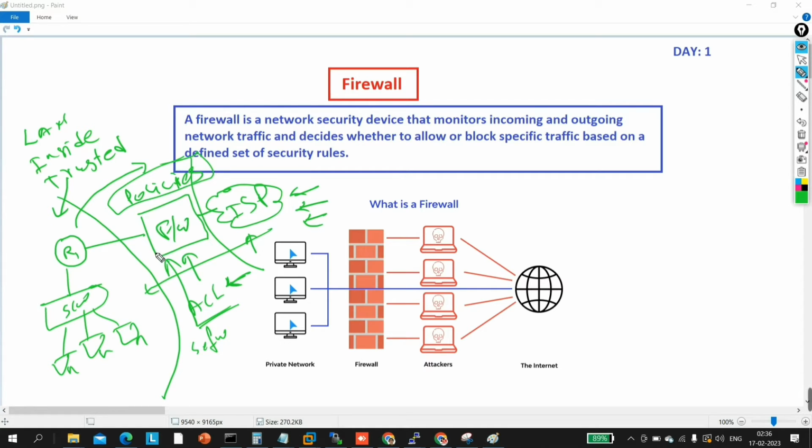You know how a router takes forwarding decisions with the help of a routing table. A router maintains a routing table to forward traffic, right? In the same way, what does a firewall maintain? A connection table. Okay, and policies. On the basis of policies, the firewall will decide which traffic I need to deny and which traffic I need to permit.